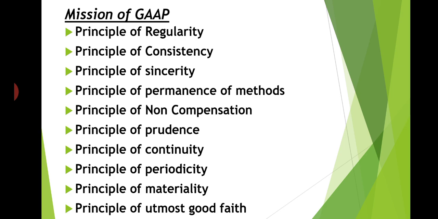And next one, principle of continuity. So while valuing the assets, it should be assumed that the business will continue to operate. He is not supposed to assume the business will not continue to operate. So while valuing the assets, every accountant should assume that the business will continue to operate for the next 10 years, or the next 20 years. Understood? So he is not supposed to assume the business will not continue to operate.